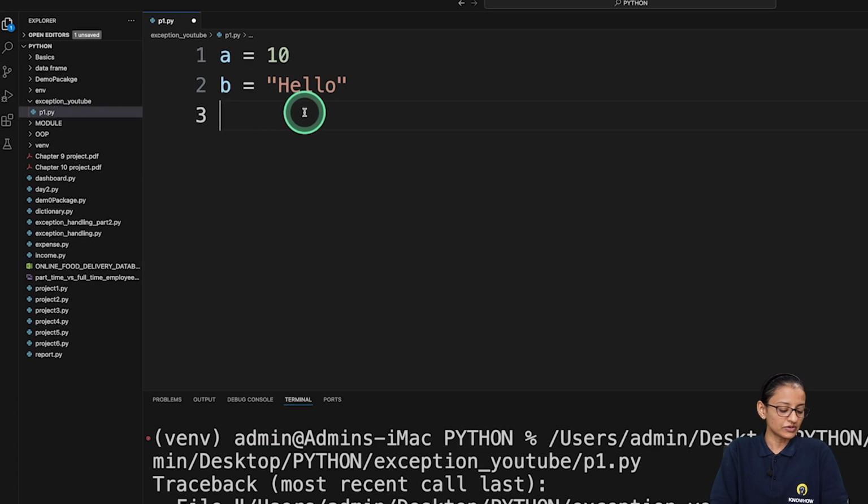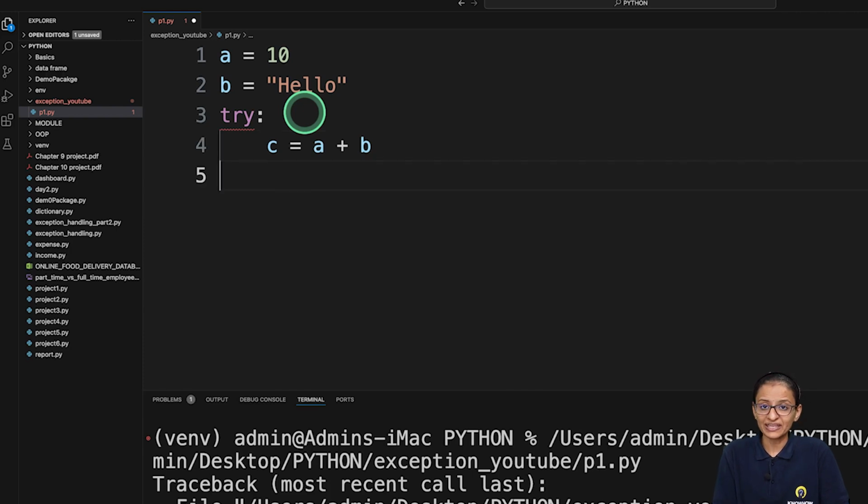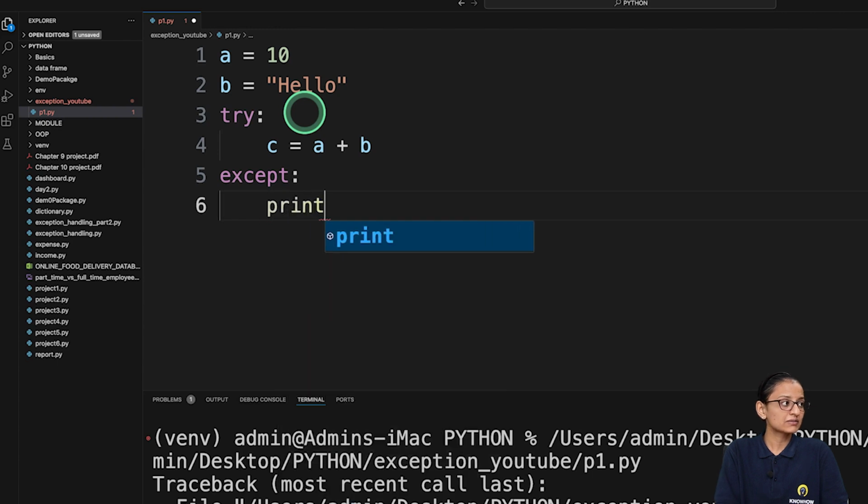You should write try and a colon after that, and inside the try block you should write whatever formula or code you want to write. Then if you write try, you compulsorily should write an except block. Then you should write print or whatever result you want to show the user. So here you can write "addition is not possible".